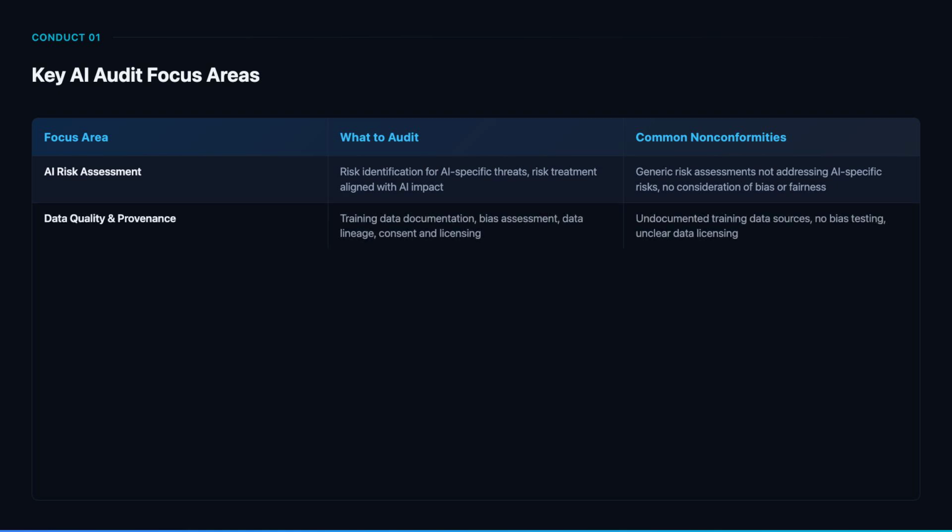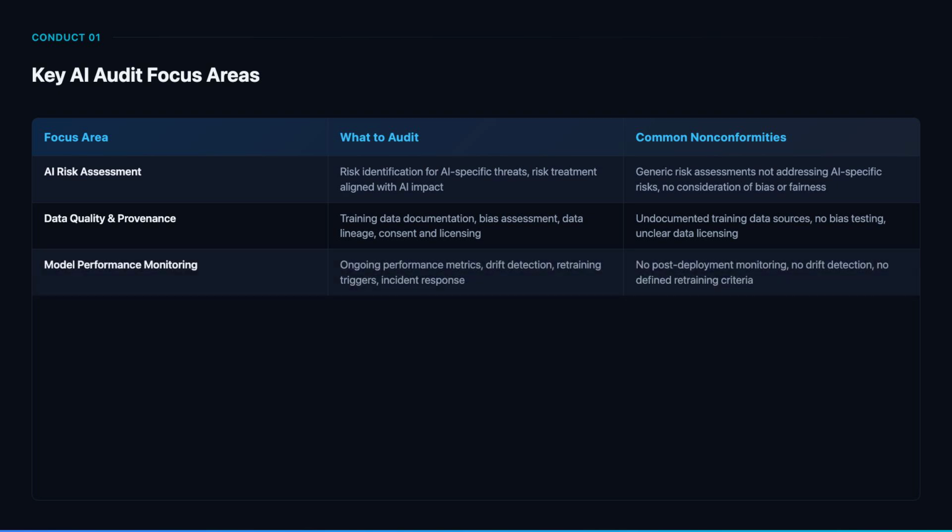Data quality and provenance are foundational to AI system trustworthiness. Verify that training data sources are documented with clear lineage, that bias assessments are conducted before model training, and that data usage complies with licensing and consent requirements. Common findings include organizations unable to explain where their training data came from or whether it was legally obtained.